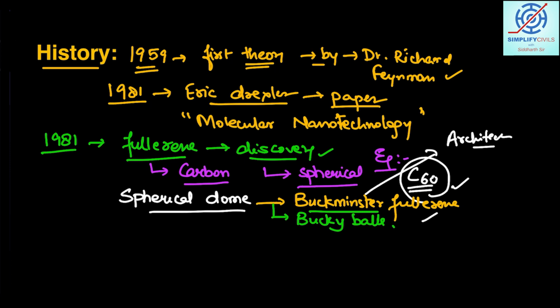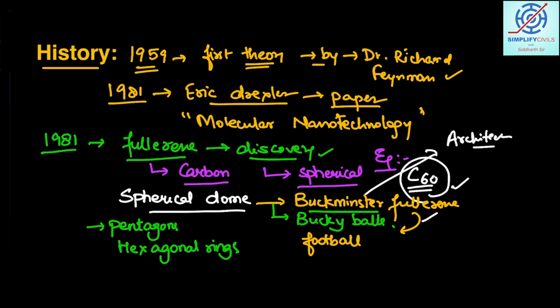So students, basically these are pentagons and hexagonal rings, and this particular structure I am talking about is just like a football. So I'll make the structure. It is made up of pentagons and hexagons as I have written. This structure is basically a hexagonal ring. It is made up of 6 carbons. Now you will wonder where the 6 carbons are.